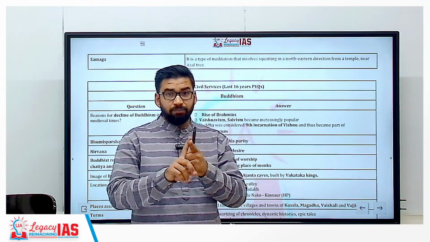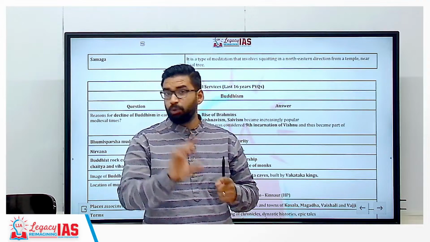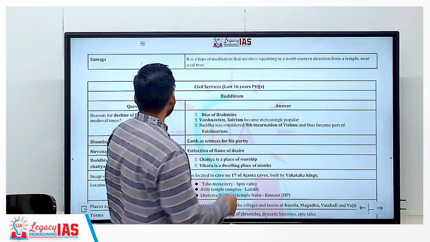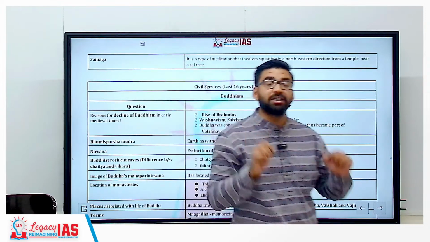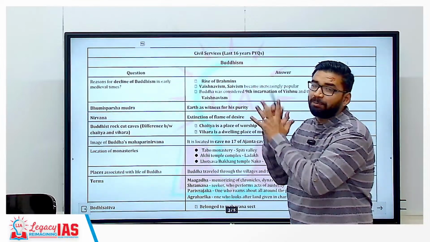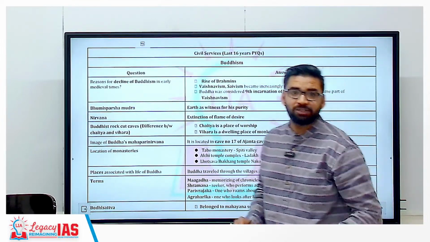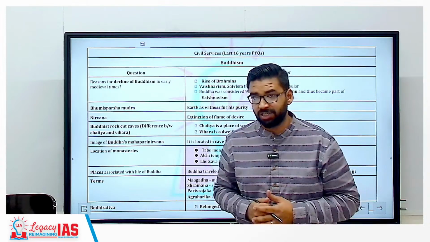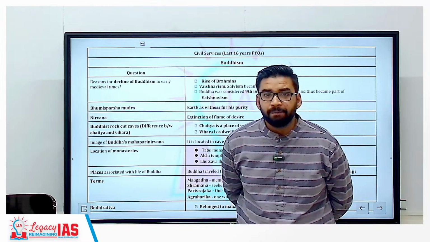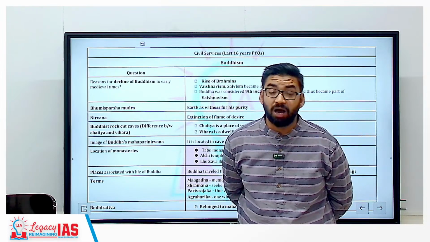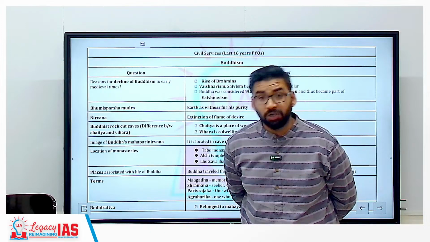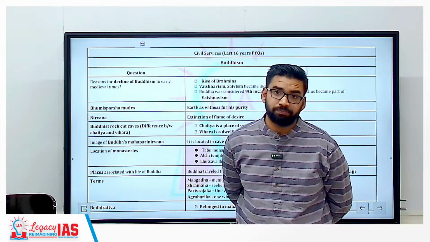Now, the Bodhi tree, that is the peepal tree, is important for Buddhism. The sal tree is important for Jainism. Now, these questions are related to the CAPF paper. Now, PYQs, the last 16 years of PYQs for the civil services examination, that is the UPSC civil services examination. Now you must have understood the importance of this topic, that Buddhism and Jainism are very important for the civil services examination. Clear? Not only in prelims, even in mains also.